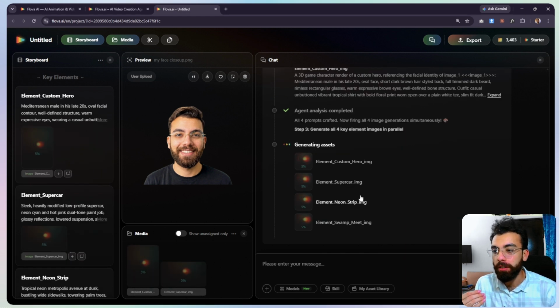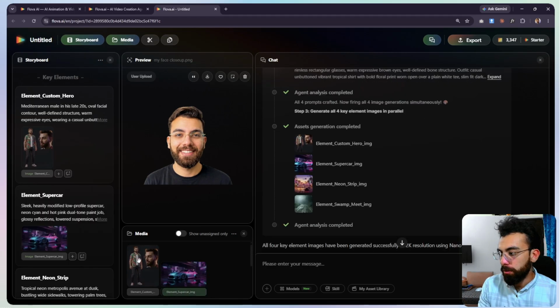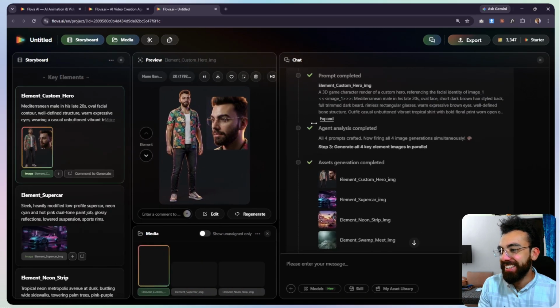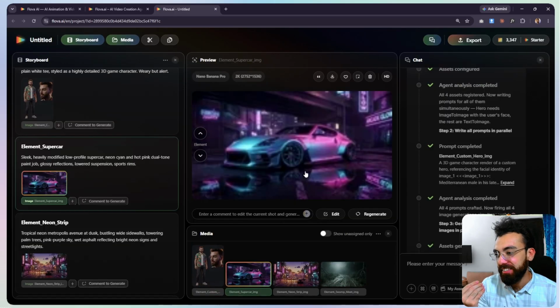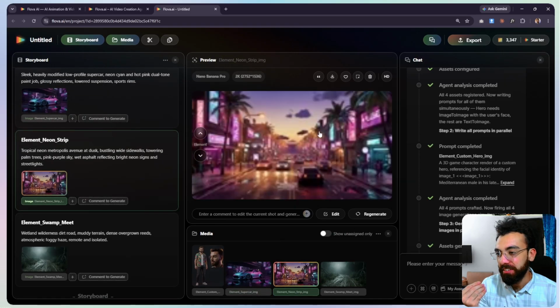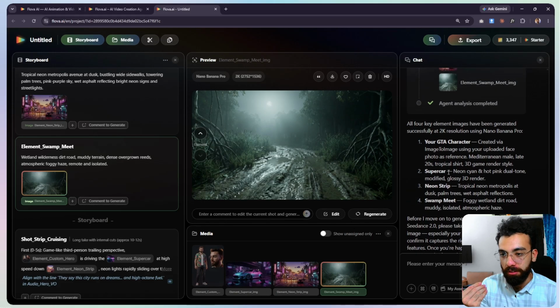As you can see, it is generating images in parallel. Element custom hero, element supercar, element neon strip, without me even touching the timeline of any character. Okay, so it has created my character. This is my 3D character which looks like it is me in 3D. This is the car that I'll be driving. This is the place where I'll be in. I don't know why we have forest. So let's see what we have.